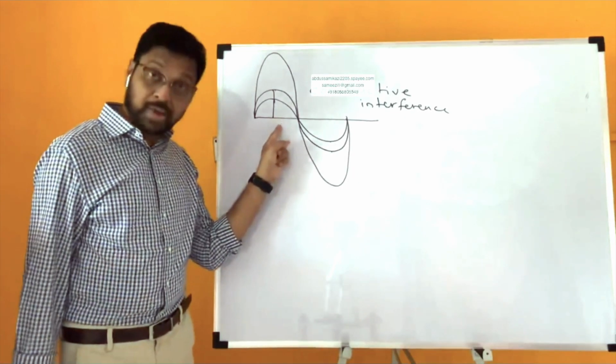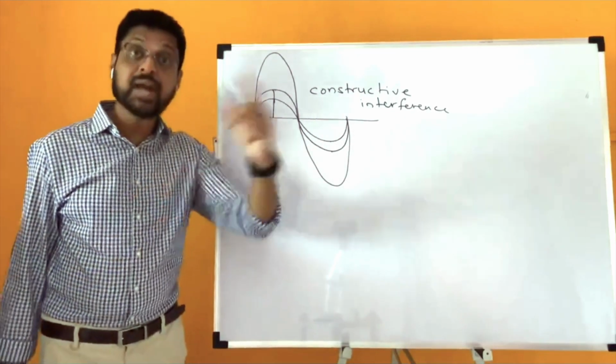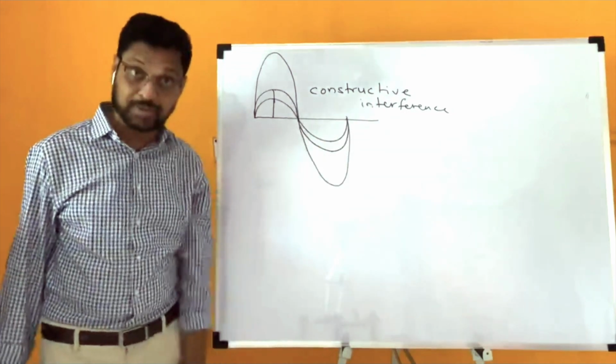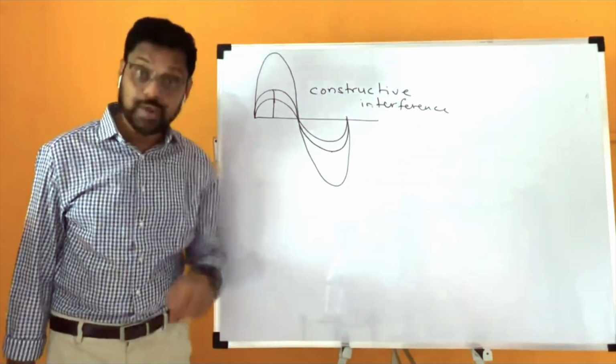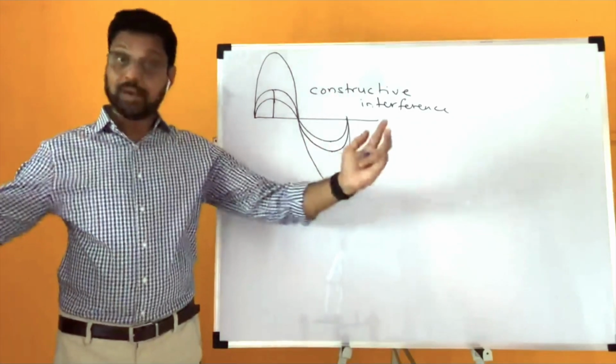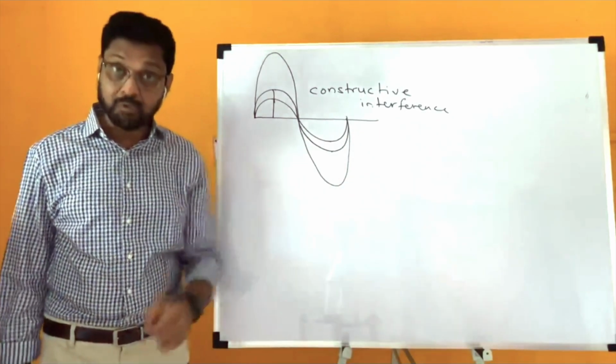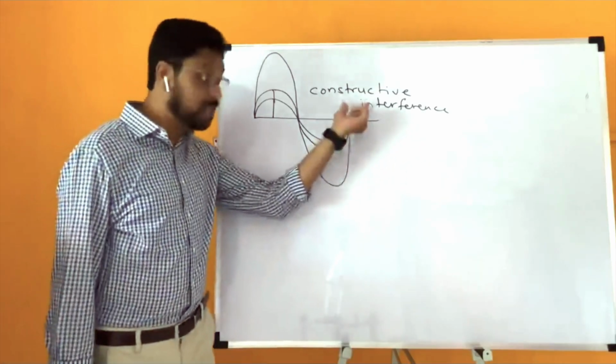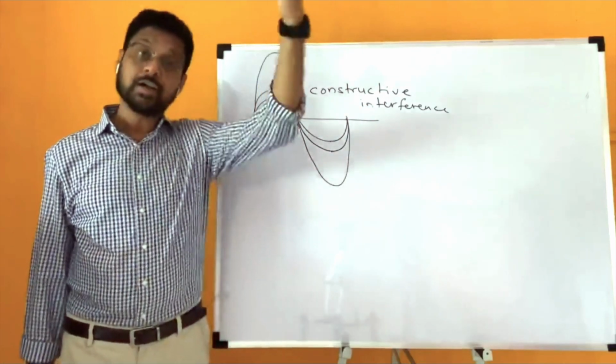If it is light wave, you will see a bright light when there is constructive interference. And if it is sound wave, म्हणजे crest आणि troughच्या जागी compression and rarefaction जर असेल, if it is a sound wave, then where there is constructive interference, you will hear a loud sound.